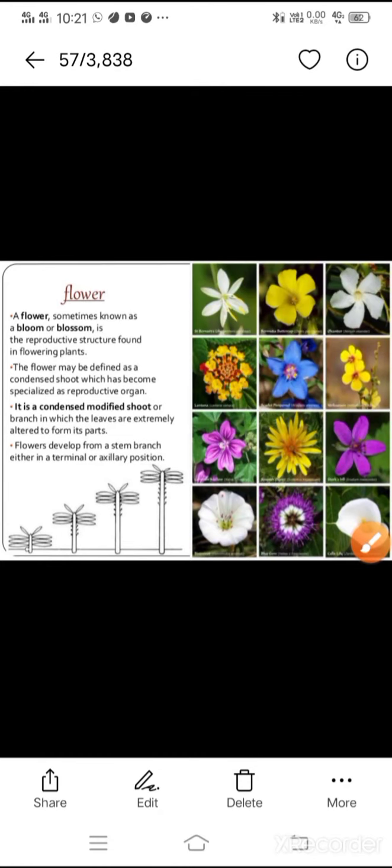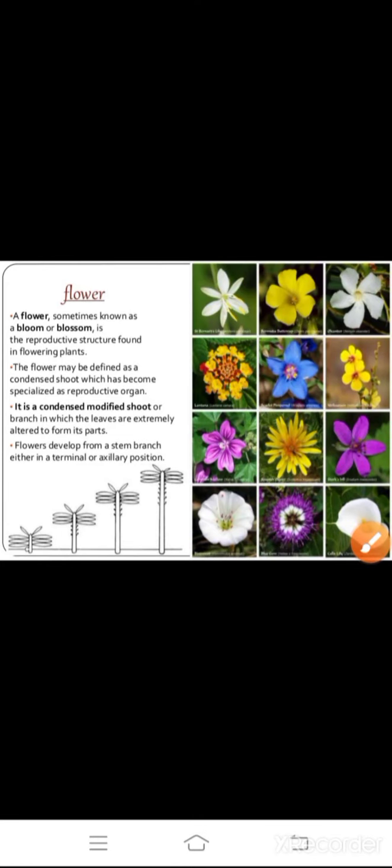Hello students, in this topic you're going to study about the sexual reproduction in flowering plants. So what is meant by flowering plants? The angiosperms are basically called the flowering plants because these are the only group of classification where flowers are born. Okay, so flower is meant for sexual reproduction. So let us know what is meant by flower.